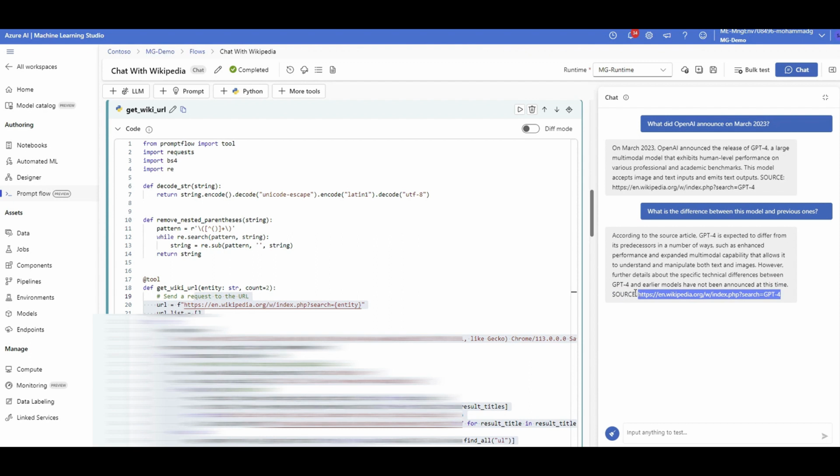Now I'm happy with this chat with Wikipedia. That can be chat with your company Wikipedia, chat with your internal website. Use these templates and check out the chatbot here.